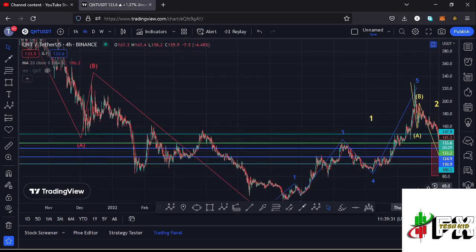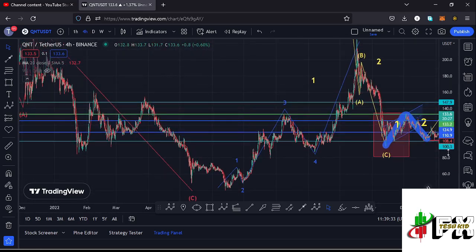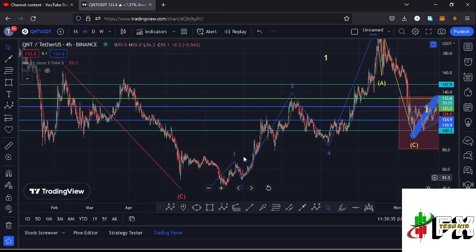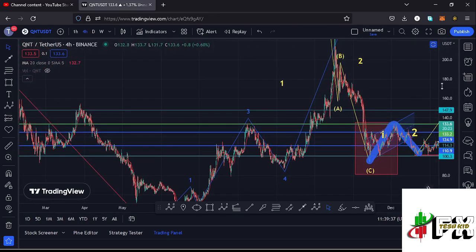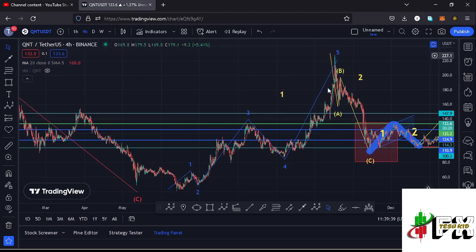And after seeing the bear market low, we started this massive bounce to the upside obeying the Elliott wave structures, where you can see that I have this Elliott wave structure in blue, having the wave 5 giving us a peak at around the $229 mark, and also completing a larger Elliott wave count 1 to the upside.